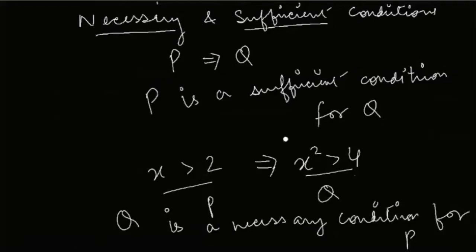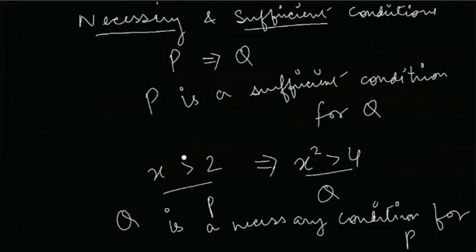Now there's a difference between the terms necessary and sufficient, and you have to understand the difference. Necessary means that this must be true, only then it is possible: unless this is true, this cannot be true. Sufficient means that if this is true, then this can happen.